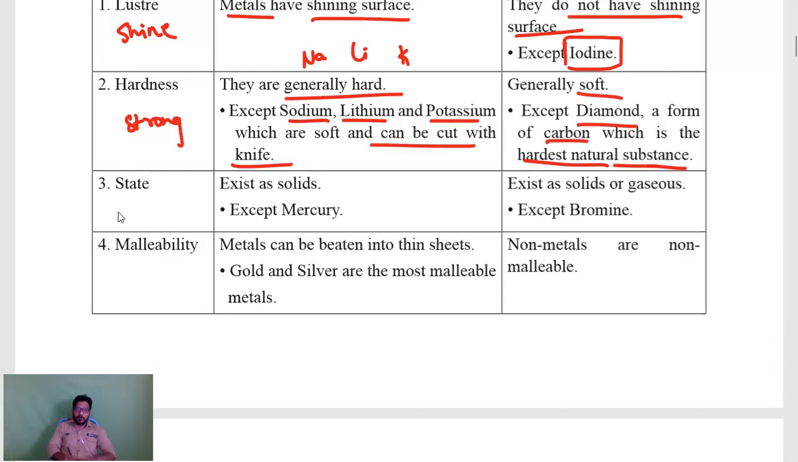Next, state. We have three states. Of course, we have more, but in ninth class you have learned solids, liquids, gases, isn't it? And we have, of course, plasma and Fermionic condensate, like that. You see, maximum metals will be in solid state. But there is one exception, that is mercury. Mercury will be in liquid state. Symbol Hg is the symbol for mercury, which is in liquid state.